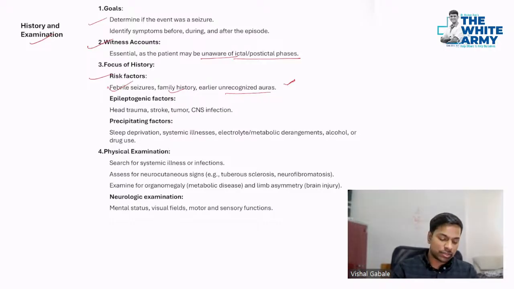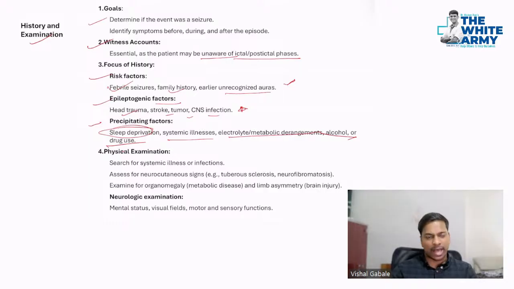Complex type of seizures. Then epileptogenic factors like head trauma, stroke, tumor, CNS infection have to be ruled out. Precipitating factors should be asked. Was there a sleep deprivation? Then, you know, there are microepilepsy. Systemic illnesses, electrolyte and metabolic derangements, alcohol or drug use can be asked.